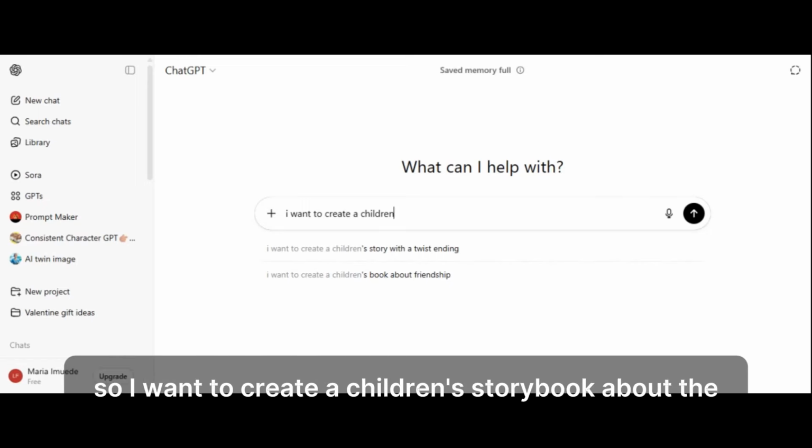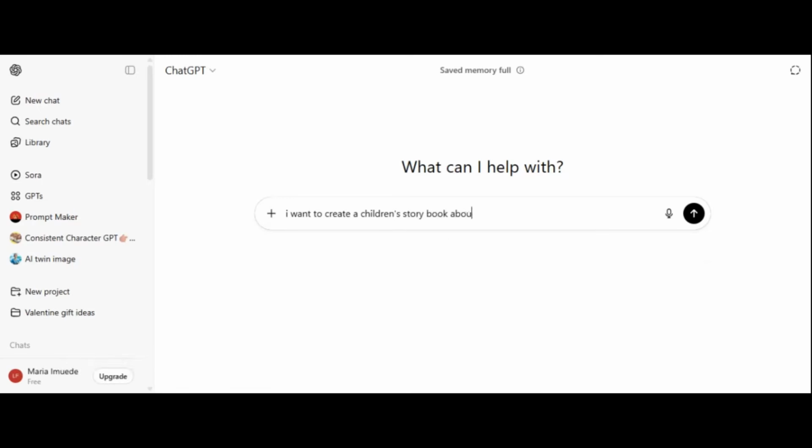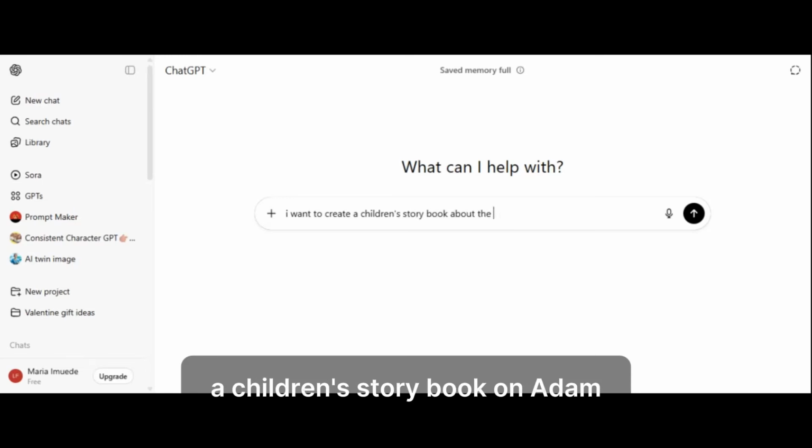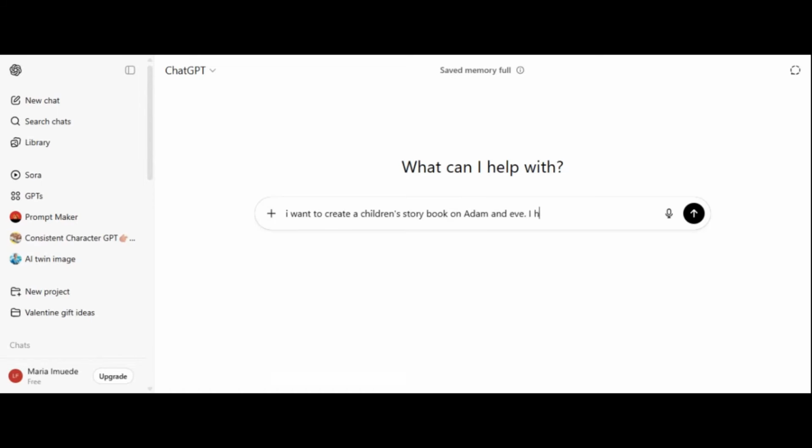So I want to create a children's storybook about Adam and Eve. I already have my storyline.